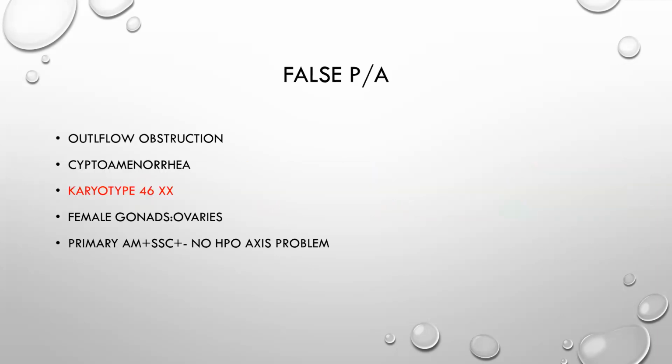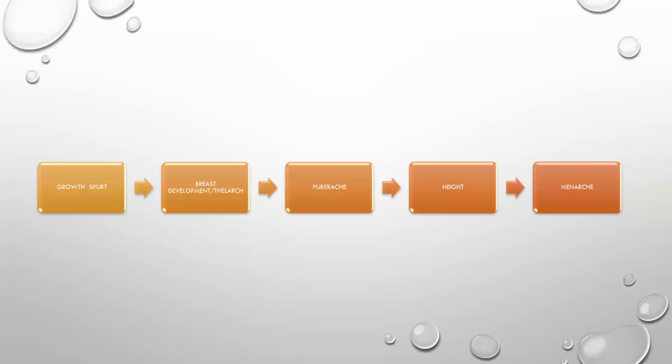For this, remember the mnemonic GBPH and M, like gross benign prostatic hyperplasia in males, so you can remember the pattern.